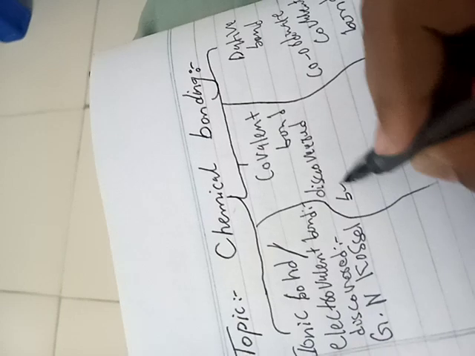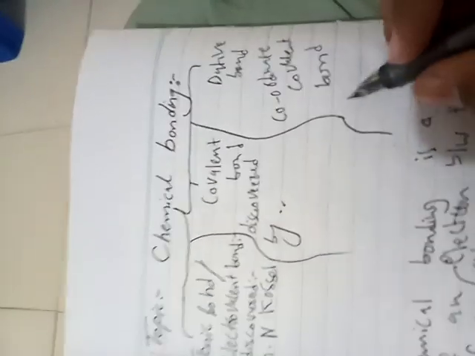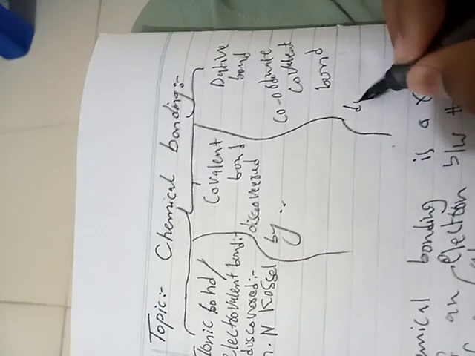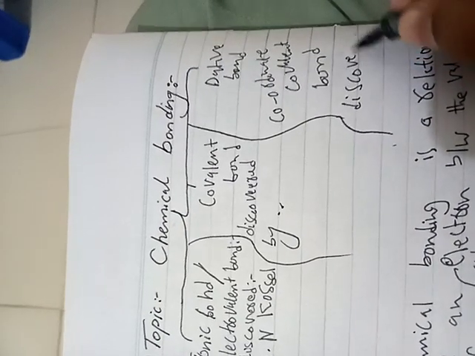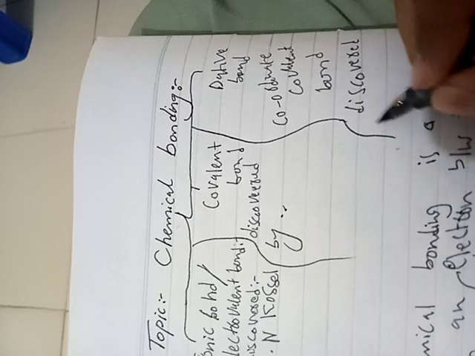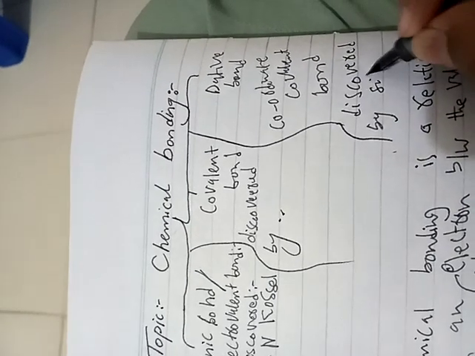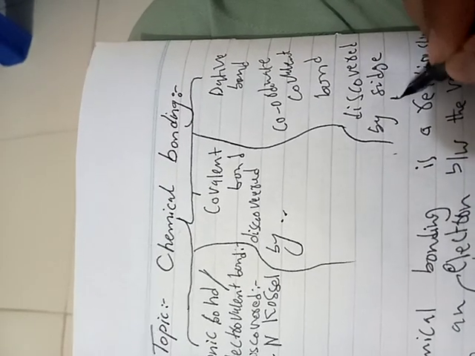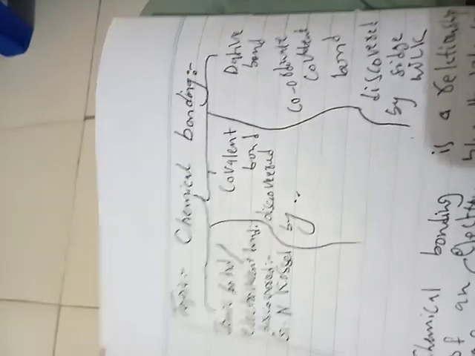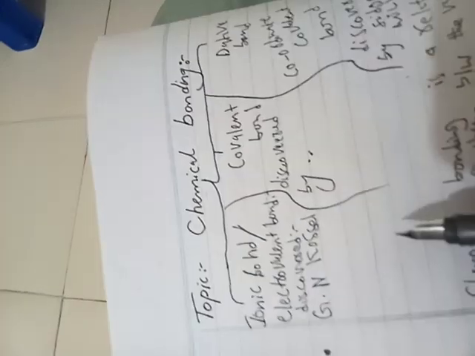Dative bond was discovered by Sedgwick. I will tell you later who discovered the covalent bond, because right now I am forgetting it.